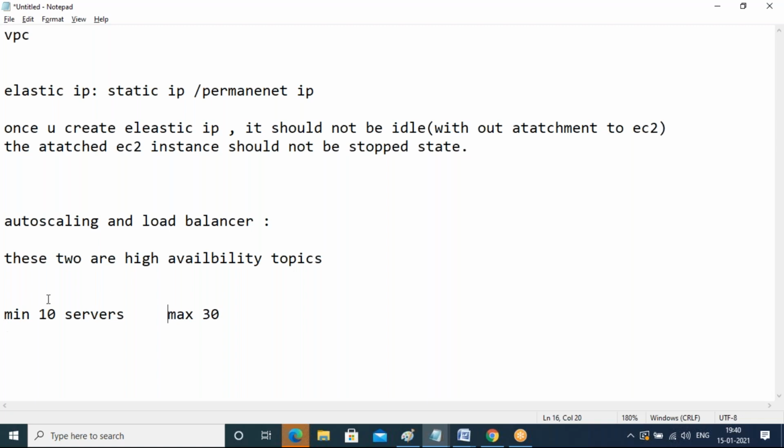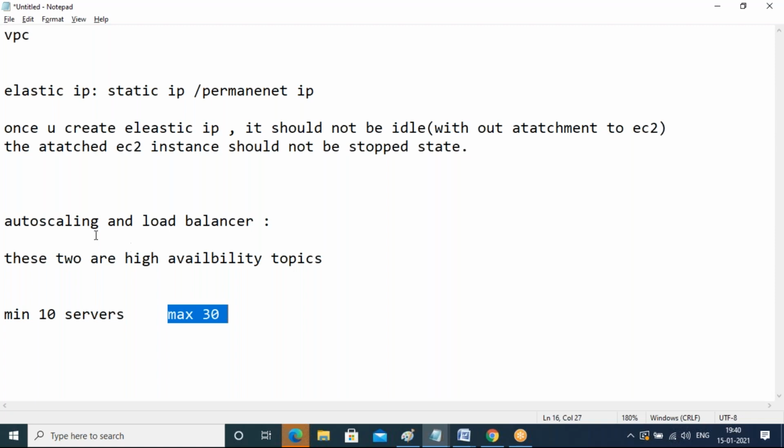For 50 lakh users, I need 6 to 7 servers, but I'm maintaining 10 servers minimum. So maximum 30 servers I need in the morning time. If I don't have the auto scaling concept, guys, I'll compulsorily maintain 30 servers the full day, even though it's not required at night time. Generally, with cloud services, how much you use, that much you have to pay.